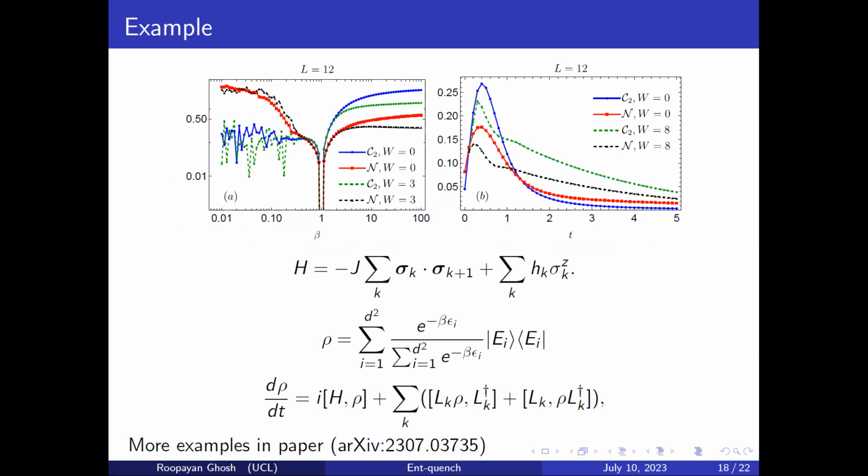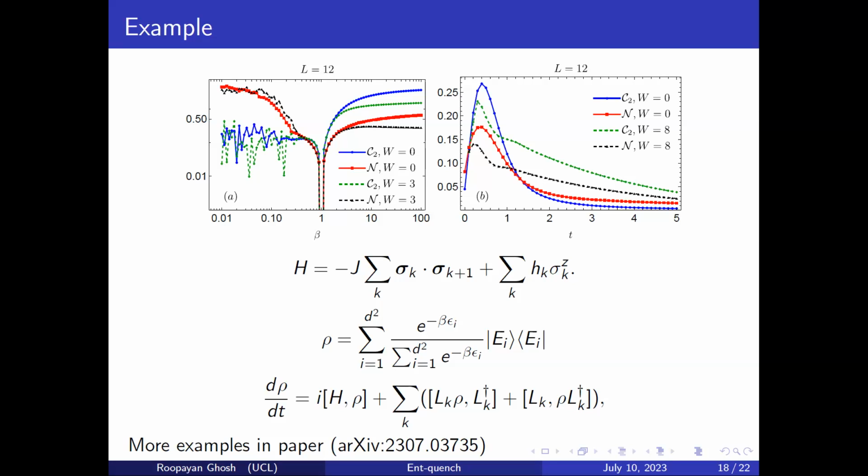This is just an example. For example, I chose a very complicated looking Hamiltonian because I'm giving you one example where I've done the particle conservation, because in examples where I don't have particle conservation, it's a bit more tricky. It's there in the paper, so you can read it if you want. Here I chose the example of a Heisenberg model with an on-site field just to make it more general, but I didn't want to do random averaging, so I chose a quasi-periodic potential here. And I chose a density matrix, a Gibbs state, because I don't want to do trivial pure states.